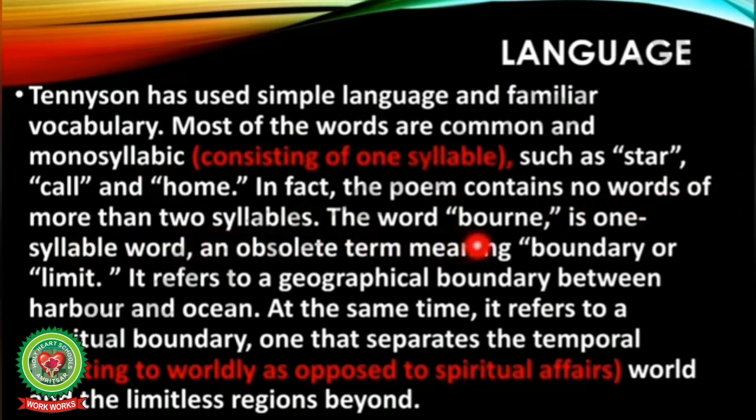The word bourne is a one syllable word, an obsolete term meaning boundary or limits. So children, the poet has used the word bourne. It is a one syllable word. It means it has one vowel sound. It is an obsolete term, which means the word bourne is not used in English now. The word means boundary or limit. It refers to a geographical boundary between harbor and ocean.